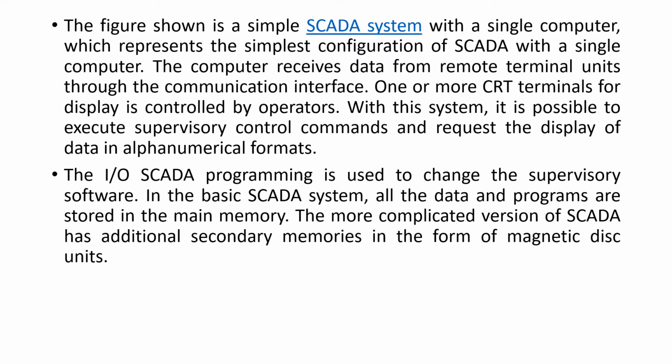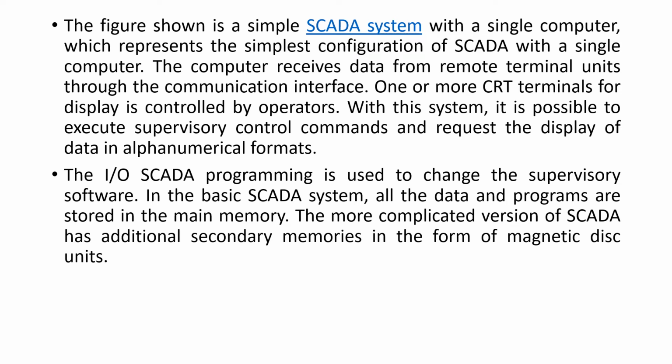The figure shown in the previous slide illustrates the SCADA system with a single computer, which represents the simplest configuration of SCADA. The computer receives data from remote terminal units through the communication interface. One or more CRT terminals for display are controlled by operators.